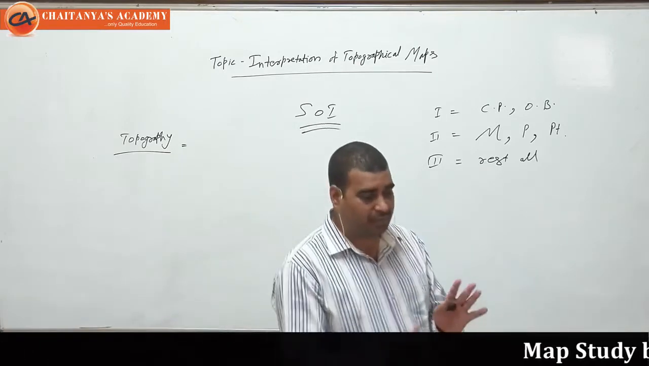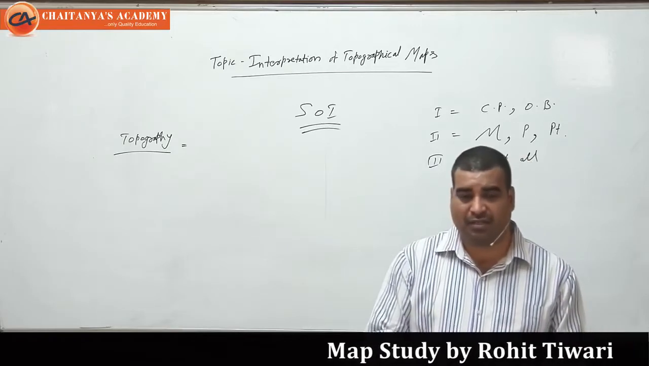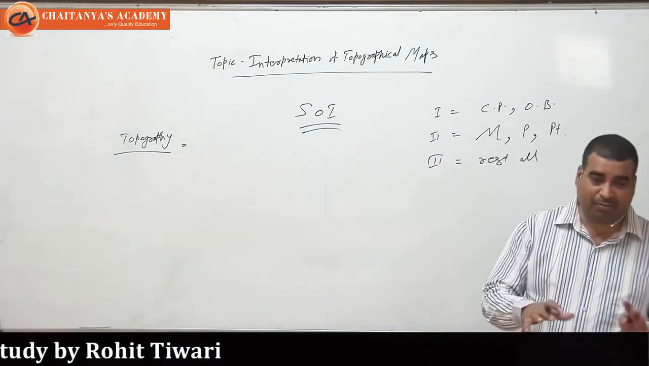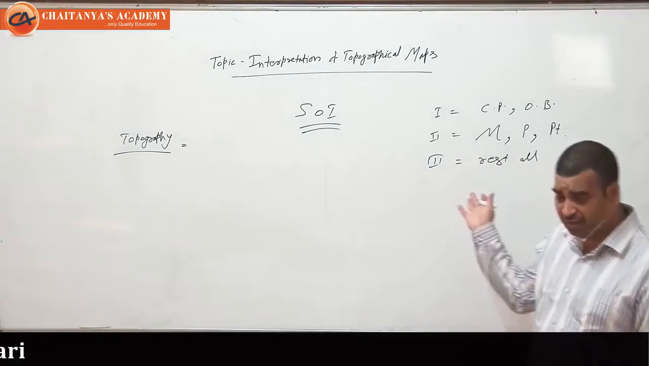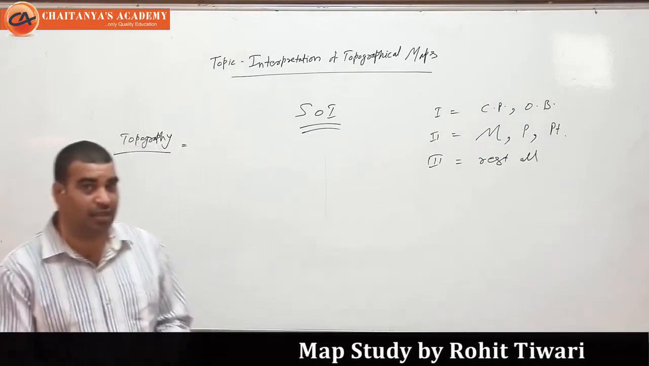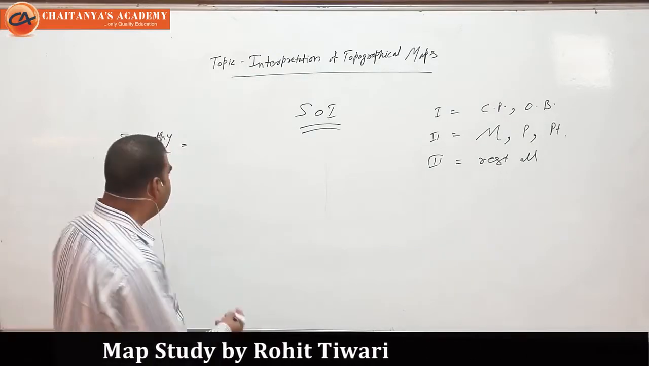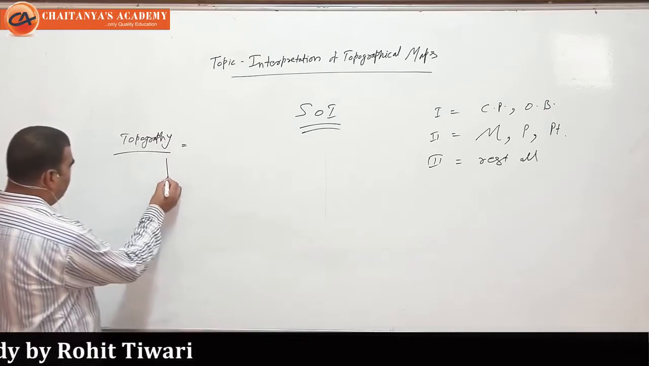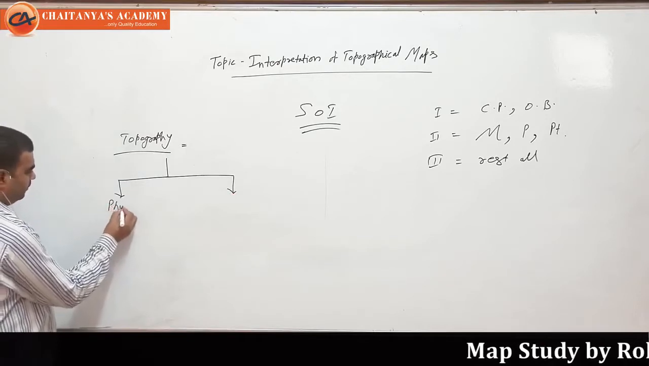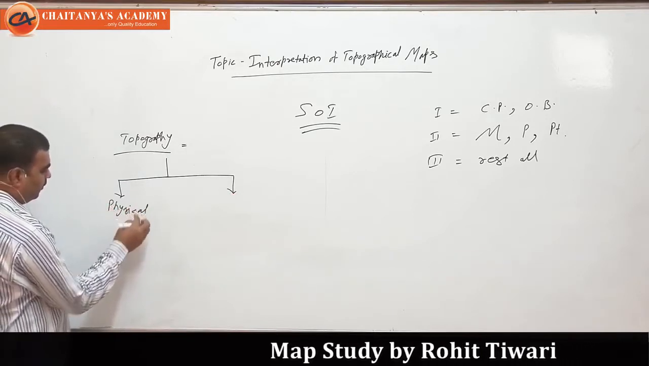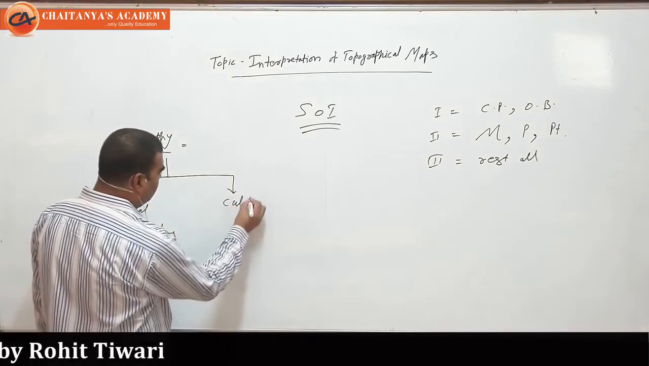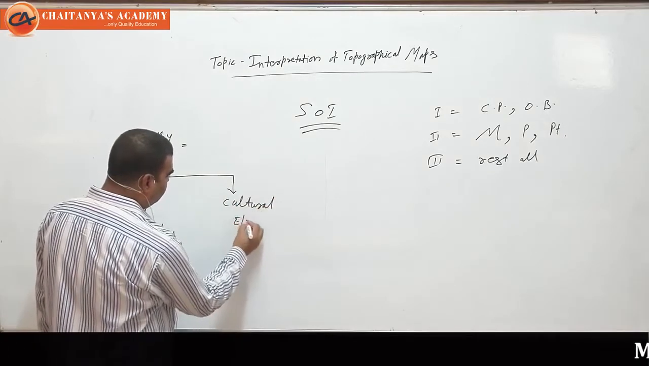As I told, topography is the study of the Earth's surface, shape and features. It is not only the study of relief features, the first order, second order, and third order. It also contains physical elements along with cultural elements. So we can classify topography broadly into two divisions. The first is physical elements, and the second is cultural elements.